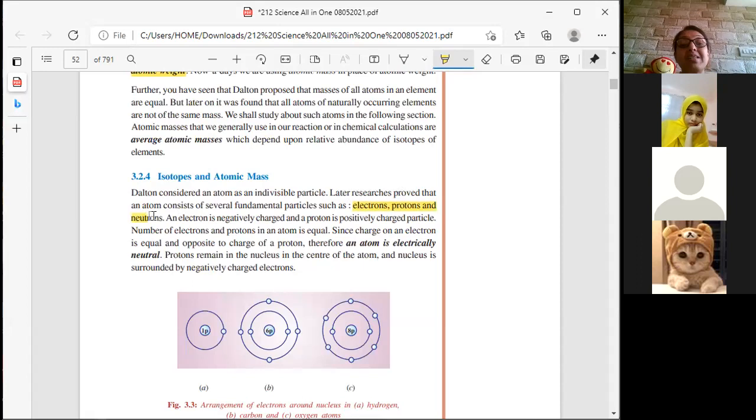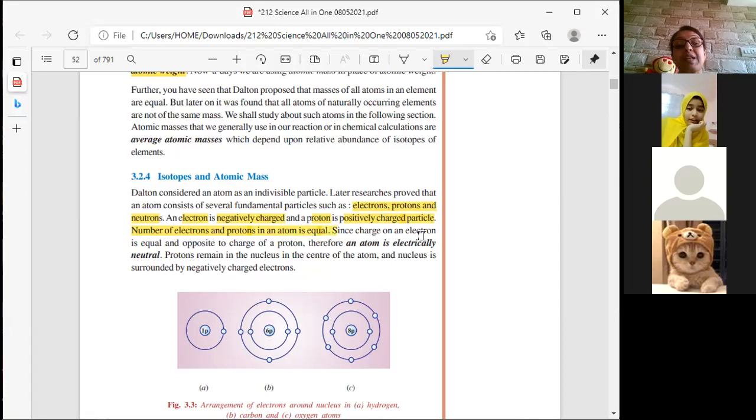Electron is a negatively charged particle. Proton is a positively charged particle. And neutron is neutral, which means the number of electrons and protons in an element is equal.